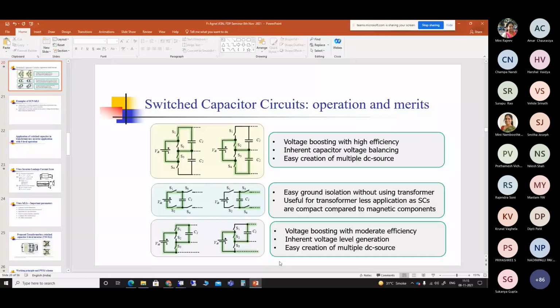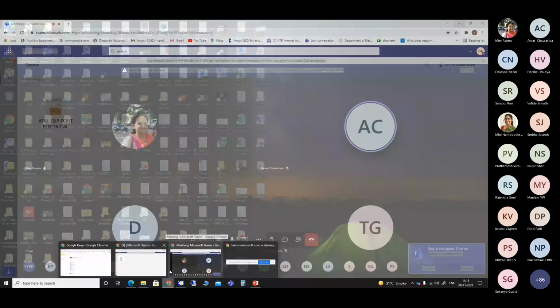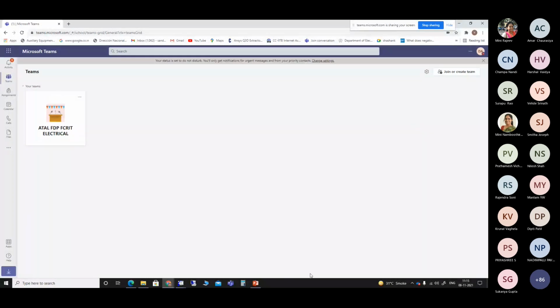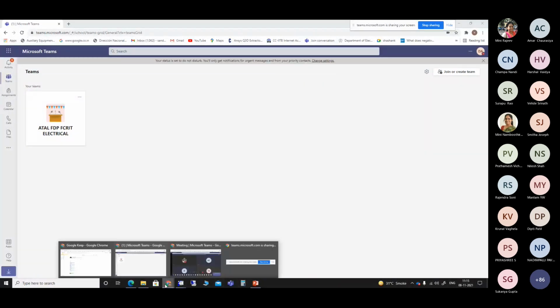Any other question, please? Sir, this application for the multi-level inverter, is it mainly on the three-phase side, or are there single-phase applications also? Mainly three-phase, but we have tried to show single-phase cases also, where we have tried to use multi-level performance. But the major applications are mainly three-phase.